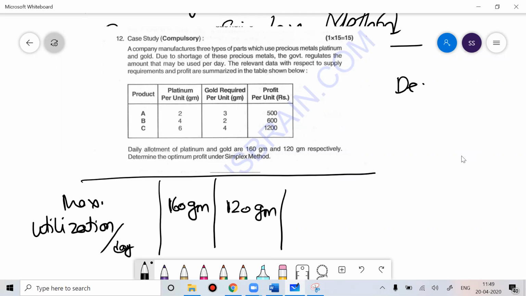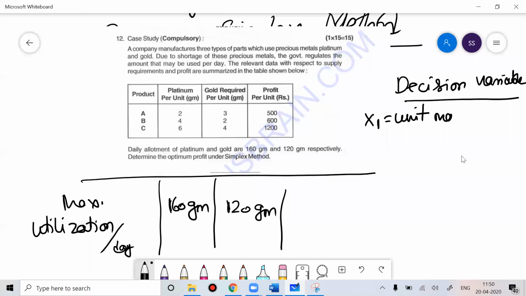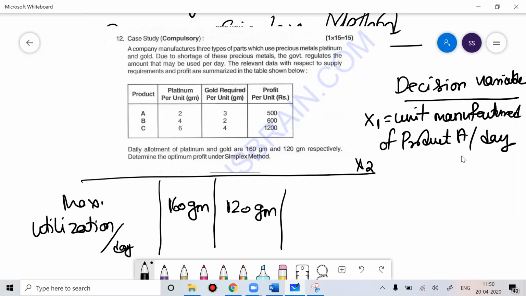My decision variables for this problem will be the 3 units I'm manufacturing, those 3 units being products A, B, C. So X1 is the unit manufactured of product A per day, because they're talking day-wise.